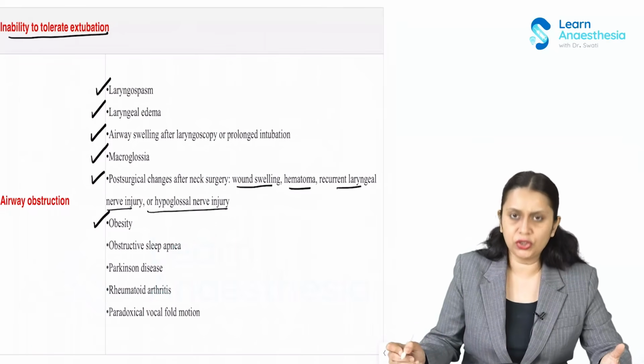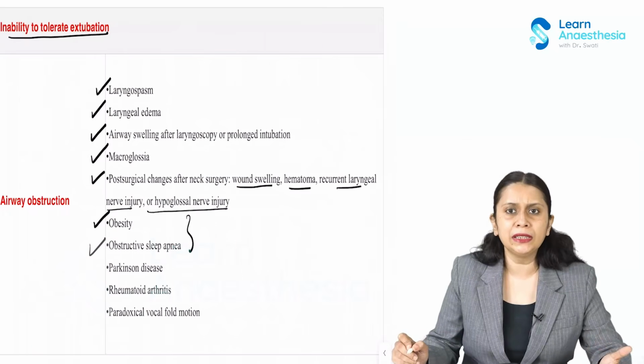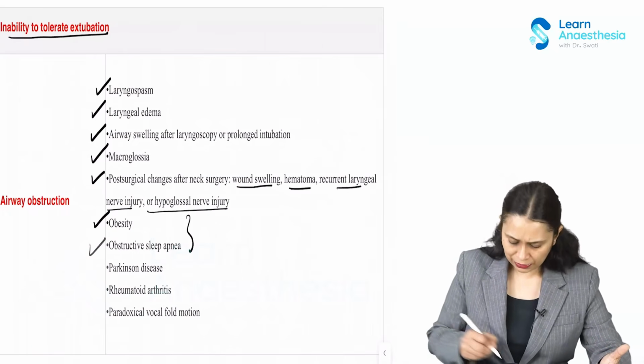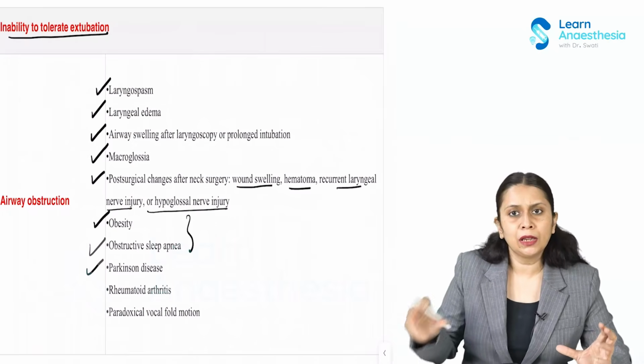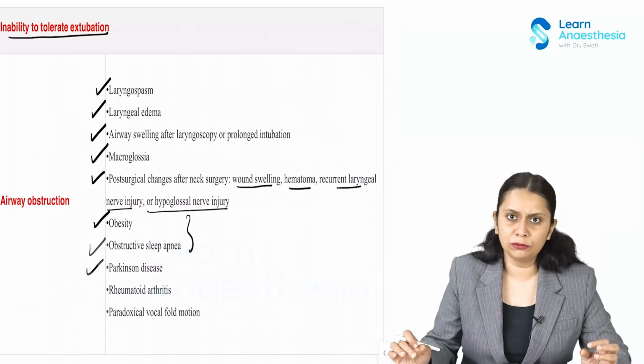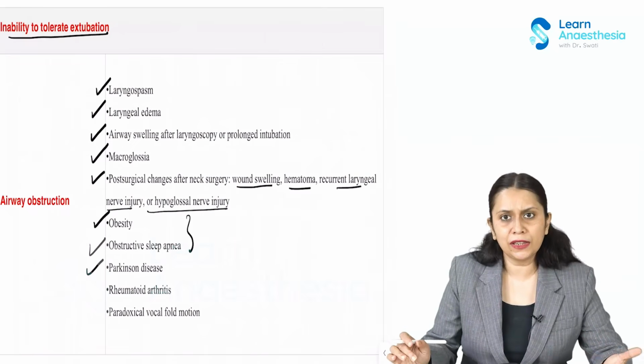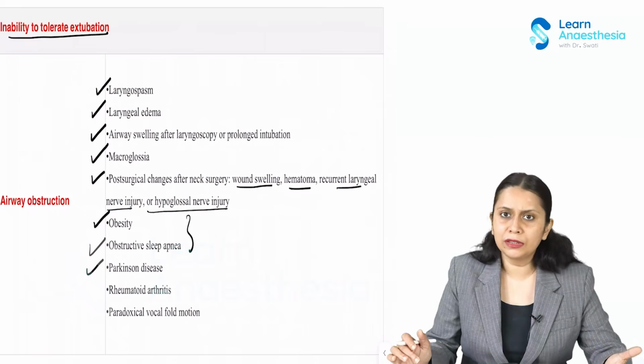Then an obese patient with a history of obstructive sleep apnea, they are sometimes unable to maintain the tone of the upper airway muscles. Then patient with Parkinson disease. Now in a patient with Parkinson disease, there is incoordination of the vocal cord movement seen in them, right? So because of this, they are at risk of aspiration. Because of this, they are at risk of desaturation.